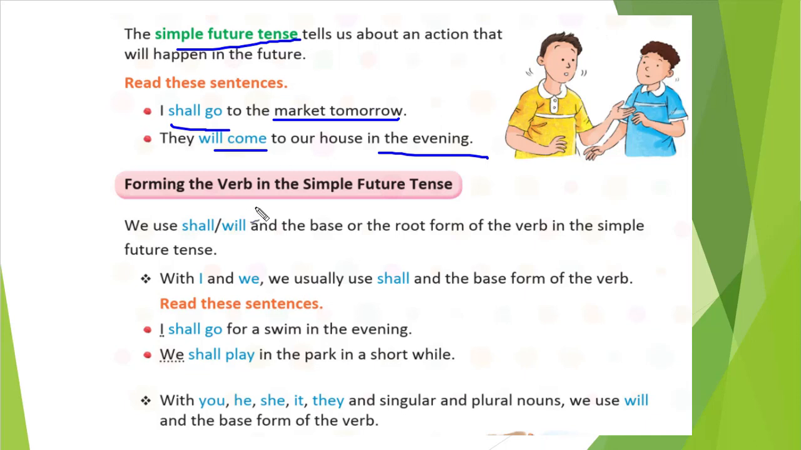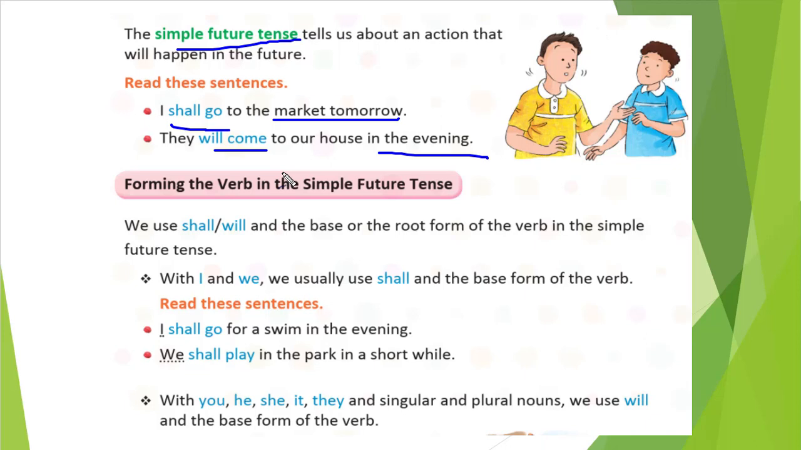Okay, like our exam is going to happen at the end of this month. So the exam has not happened yet. It will happen, right? It will happen. So that we will show by simple future tense.